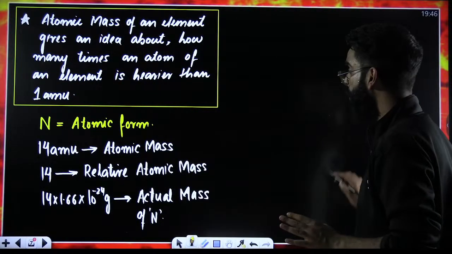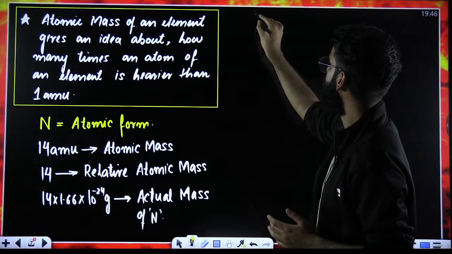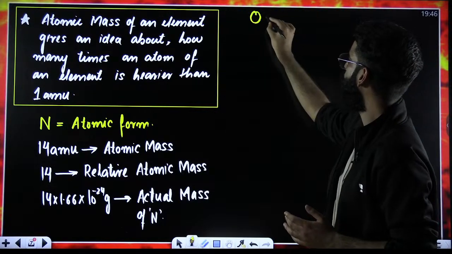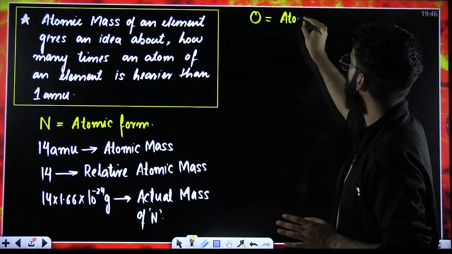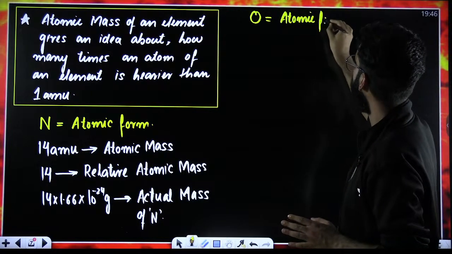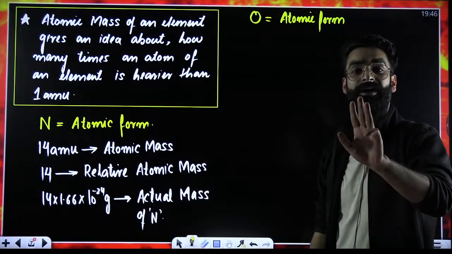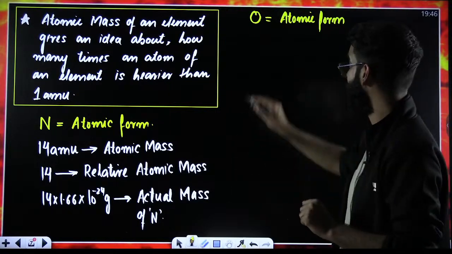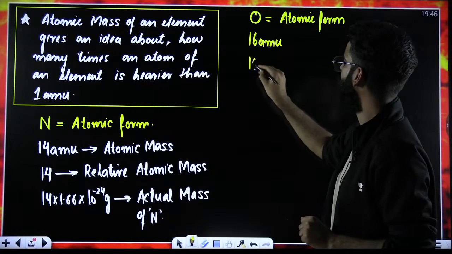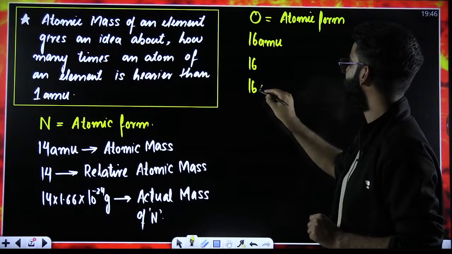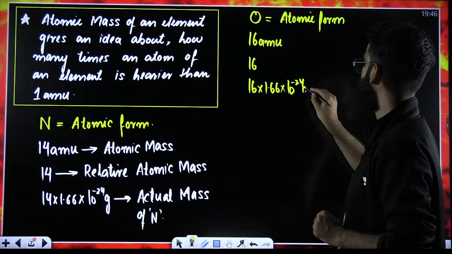For example, if I talk about oxygen, I'm taking oxygen again in atomic form. I wrote O, not O2. This is oxygen in atomic form. Now, again, I'm going to write three things about this oxygen. The first term, I'm going to write 16 AMU. The second term, only and only 16. The third term, I'm writing 16 multiplied by 1.66 into 10 raised power minus 24 grams.